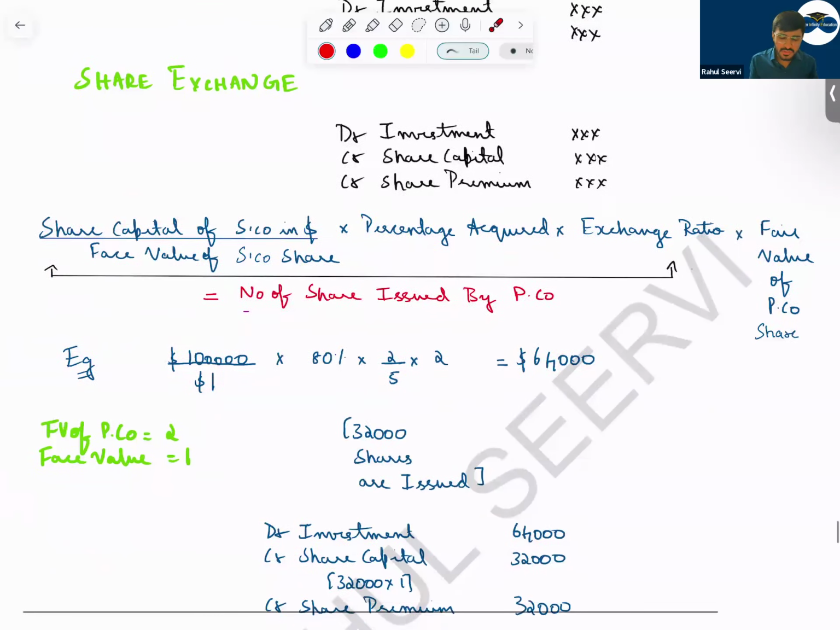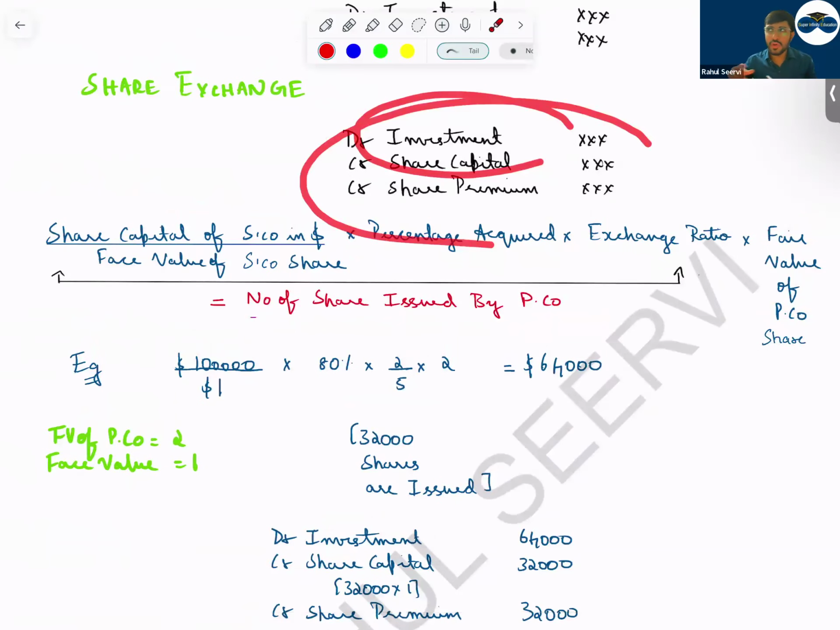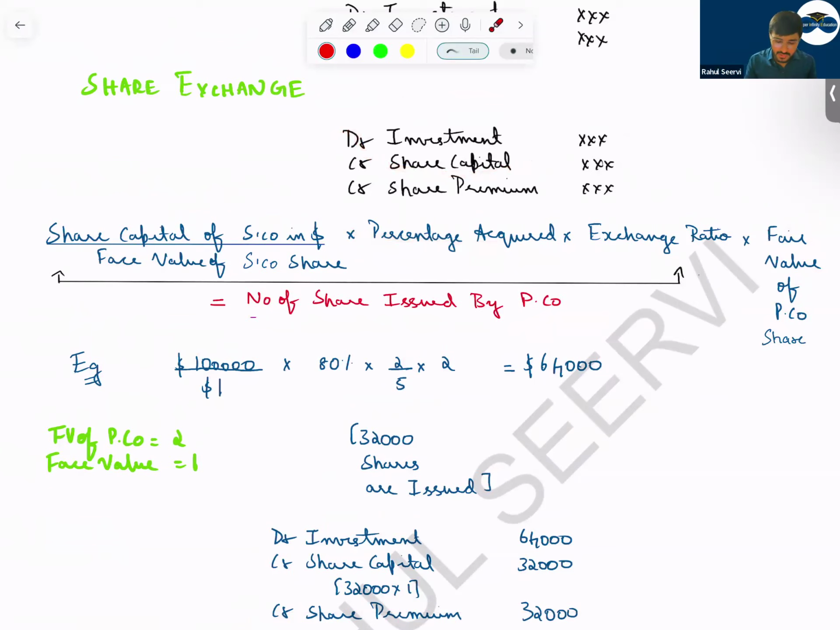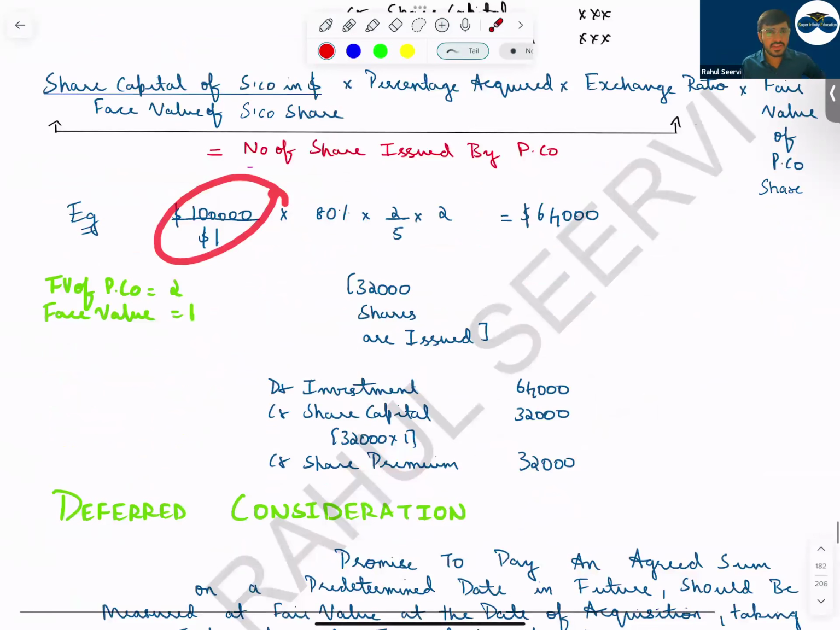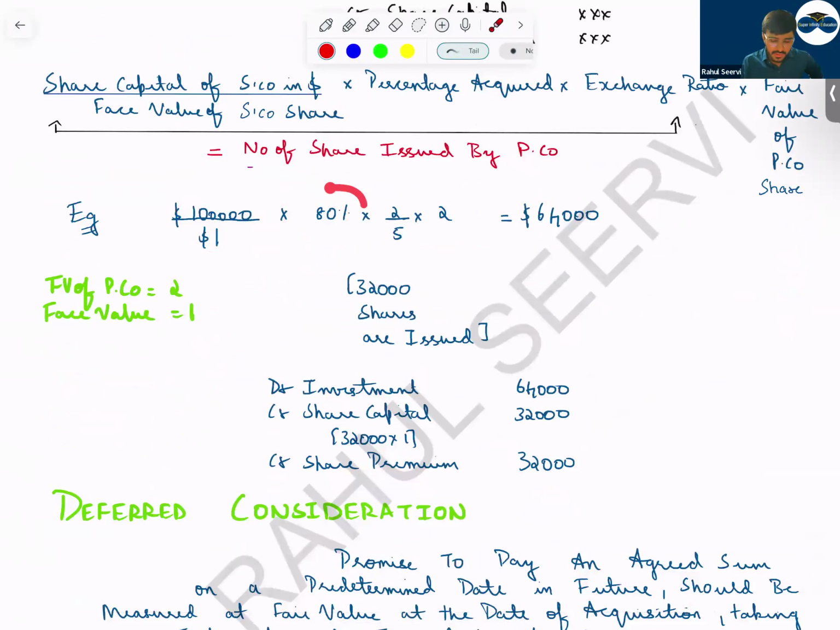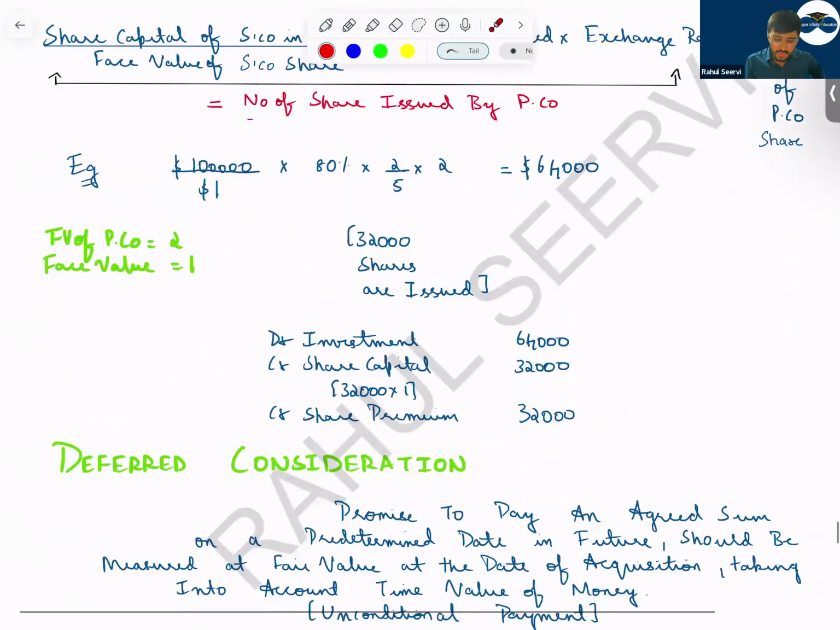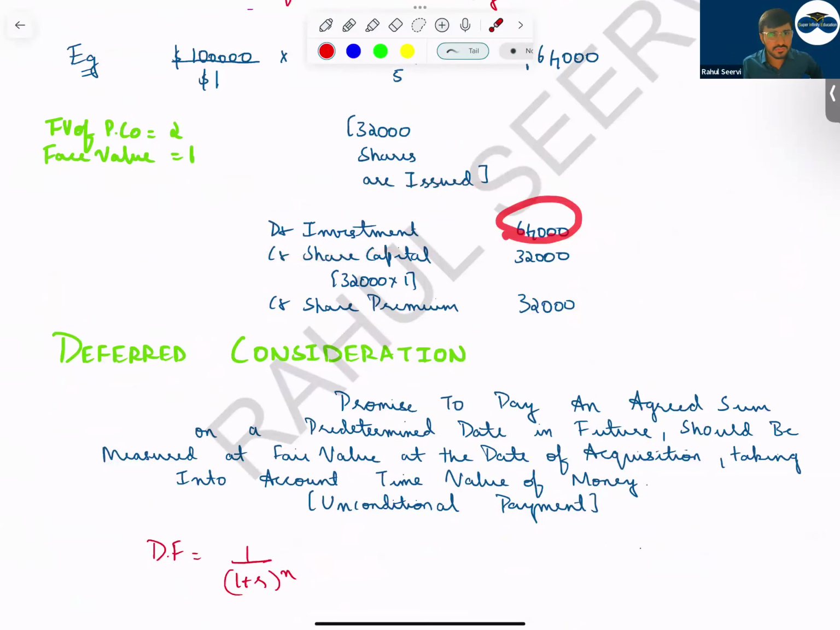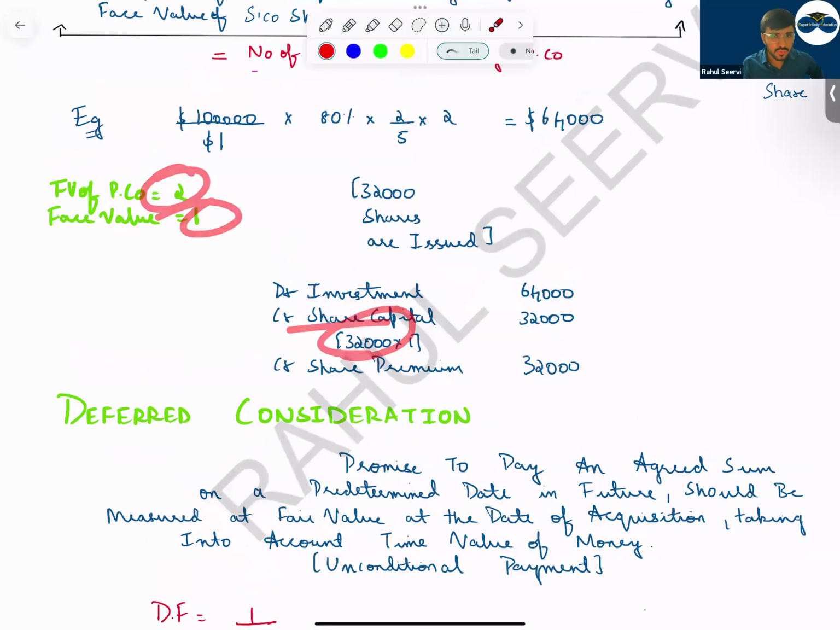Now in most questions, the investment would not have been recorded, so you will go and increase the investment, again you will reduce. But what is important? Share capital and share premium, you have to do the adjustment. So example: the share capital is $100,000 divided by $1 into 80% into 2 divided by 5 into 2. So it's almost $64,000. Then we debit investment 64,000 and credit share capital. Share capital should be on face value. I mentioned the face value is 1 and the price is 2. So the remaining will go to share premium. So parent company will increase share capital by 32,000 and share premium by 32,000. So read the question carefully. It will be written above whether the adjustment is done or not.